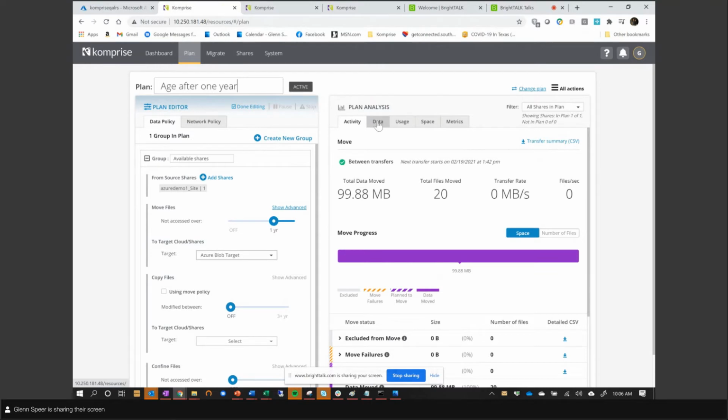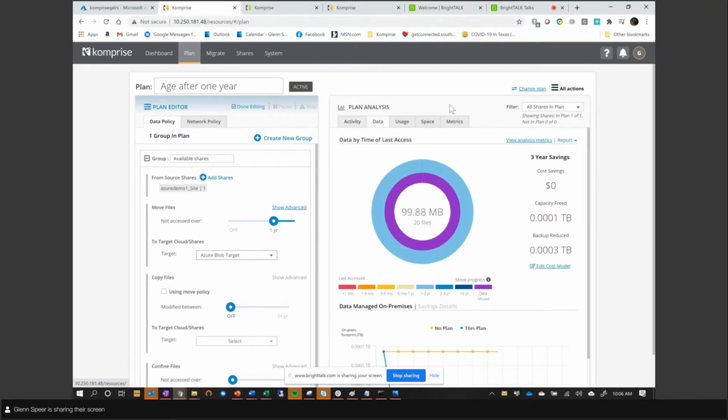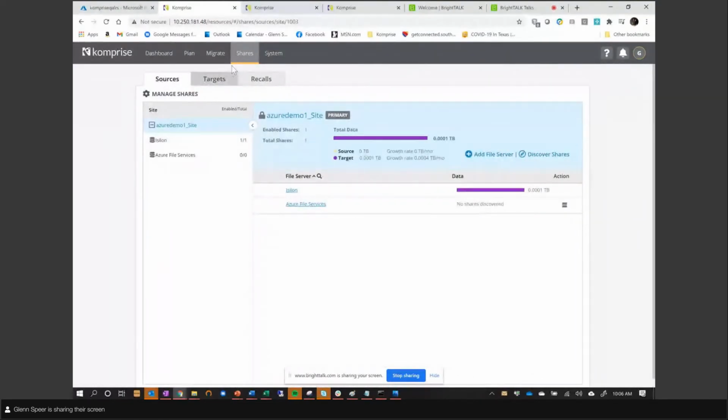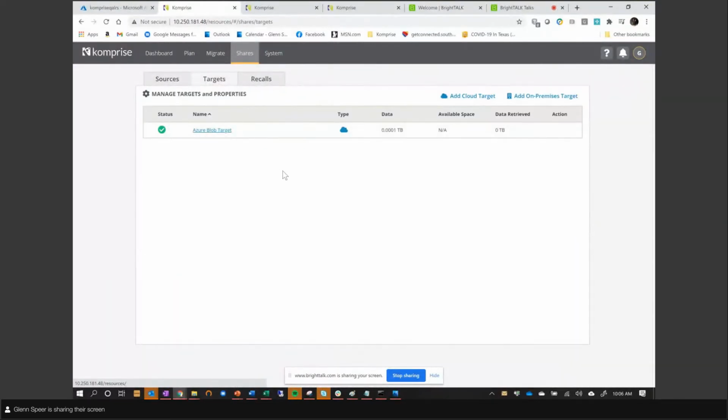So that's the migration capability of Komprise. It makes it really easy to move data out to Azure Files. Now I'm going to cover a bit about Azure Blob, tiering data from your on-prem NAS, identifying cold data and moving that cold data to Azure Blob, but still keeping the data accessible and readable within the cloud provider. Pretty neat. So I'm going to hop over here. So this is our plan tab. If you've seen Komprise before, looks very familiar. Going to hop over to where we're going to set up our target.